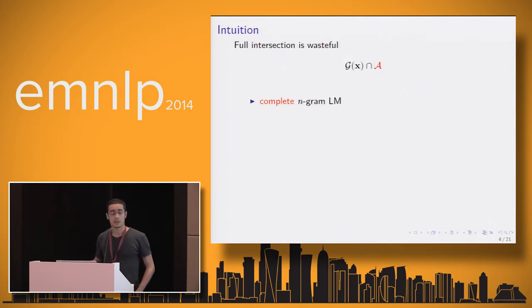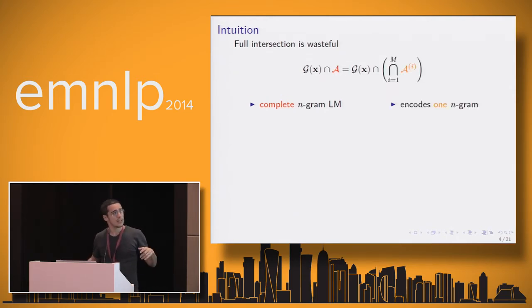To get the intuition on how we're going to solve this problem, that's the automaton that represents the complete n-gram language model. Another way of seeing it is imagining that there is one simple automaton for each n-gram in your vocabulary, in your language model. If you reduce them through intersection, you would get back to the full big automaton.